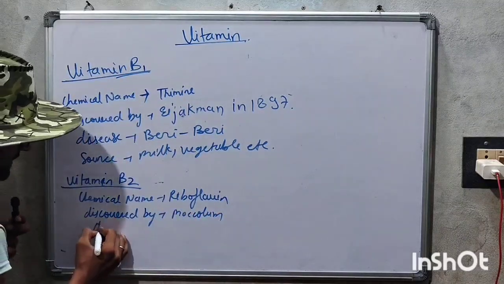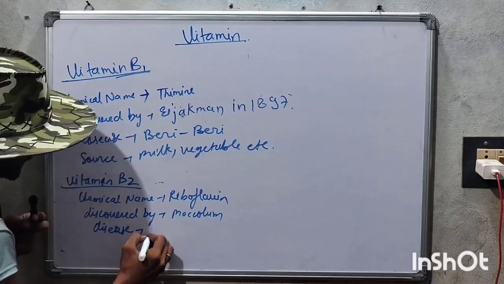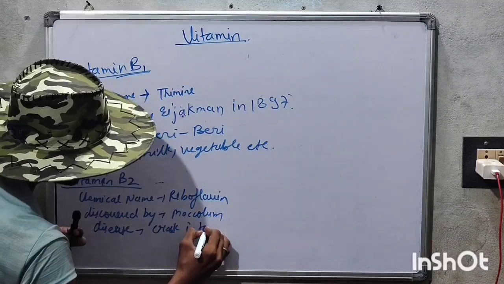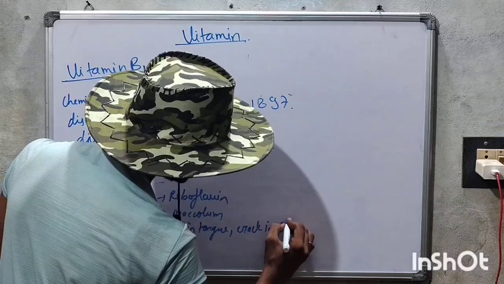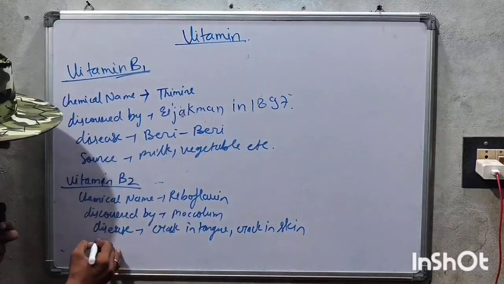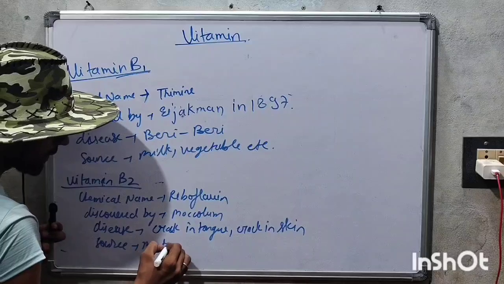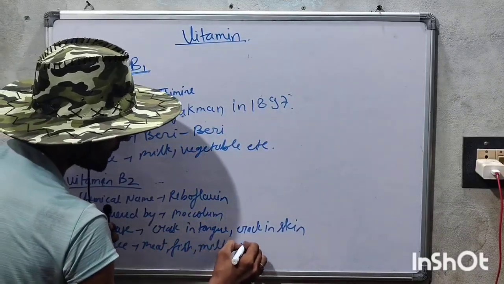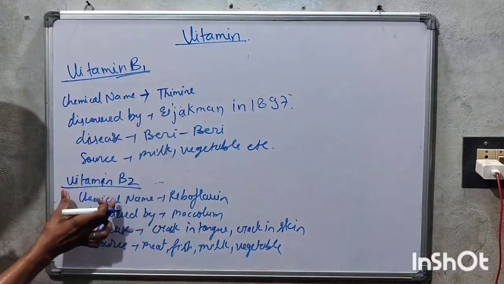Its diseases are cracks in the tongue and cracks in the skin, and the sources are meat, fish, milk, vegetables. So this is vitamin B1 and vitamin B2.